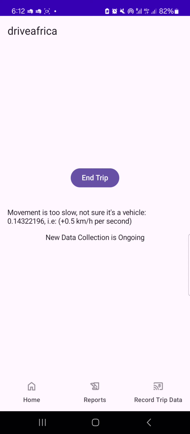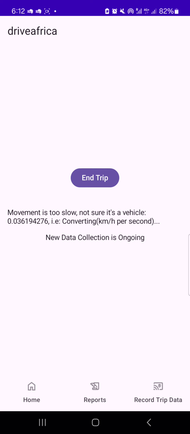That tells you that data collection is actually going on in the background. Now, even if the movement is so slow you are not sure it's a vehicle, for the fact that it has detected movement, the sensors collect data at a very, very fast rate, sometimes 50 data points per second. Actually, the default rate we put is around 100 data points per second.